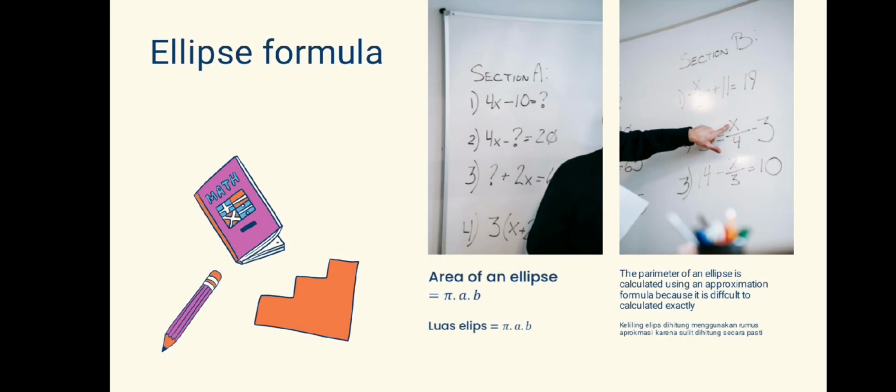Okay, the next material is ellipse formula. Ellipse has area and perimeter formulas. The first is area of an ellipse. The area of an ellipse is π times a times b. The second is perimeter. The perimeter of an ellipse is calculated using an approximation formula because it is difficult to calculate it exactly.